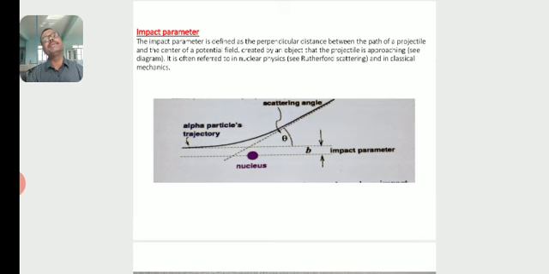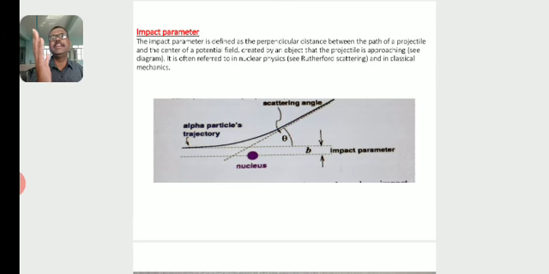Just see the diagram. When the alpha particle moves towards the nucleus, towards the gold foil, it gets deflected. Because of electrostatic force, like charges repel each other, unlike charges attract each other. Here the alpha particle is a positively charged particle.